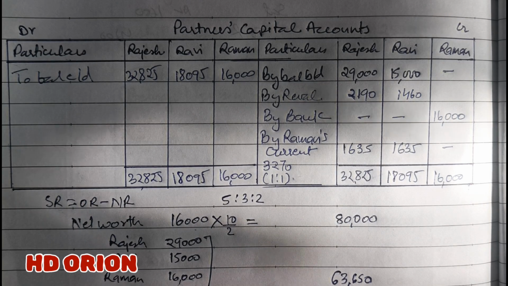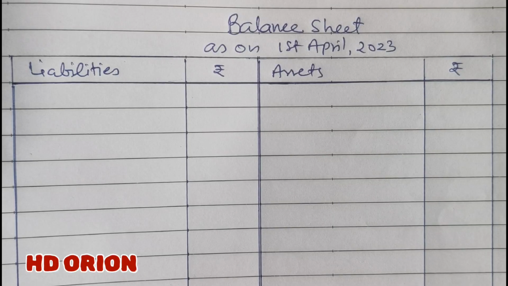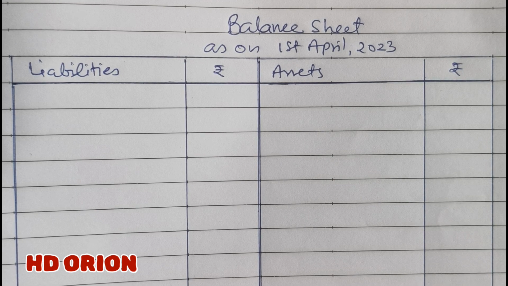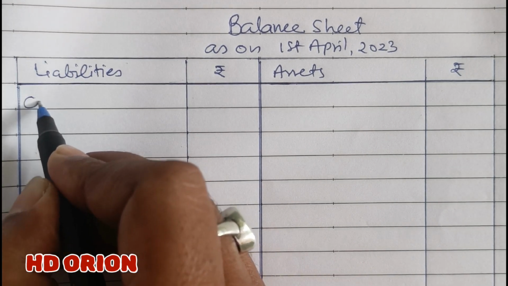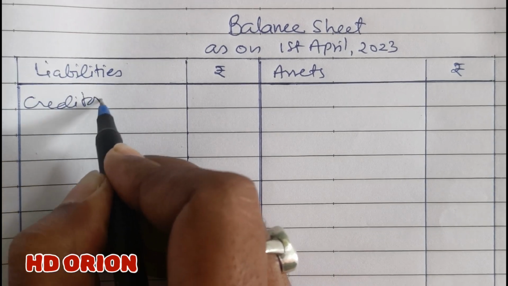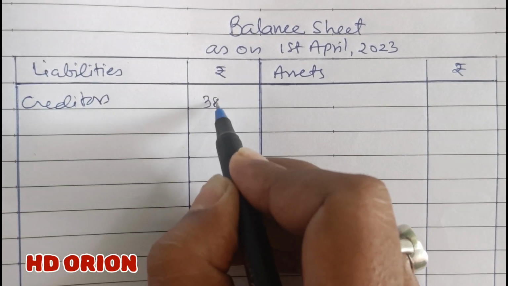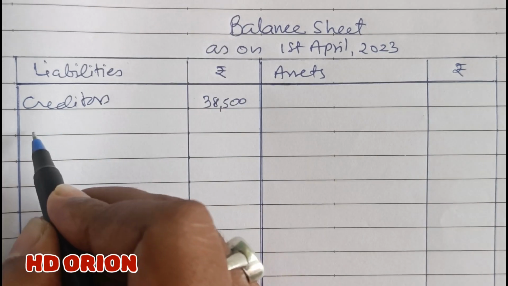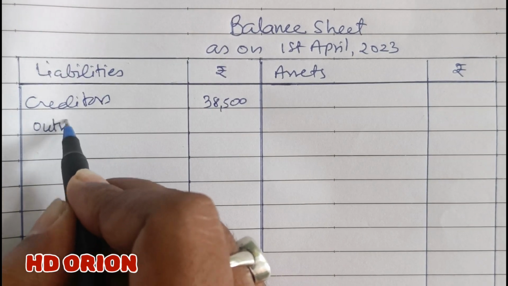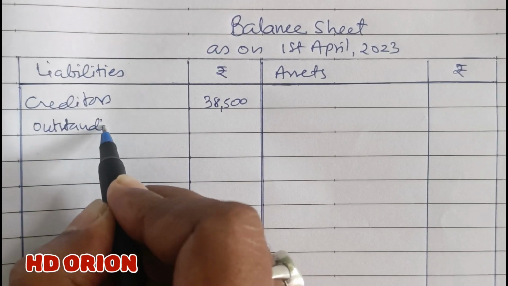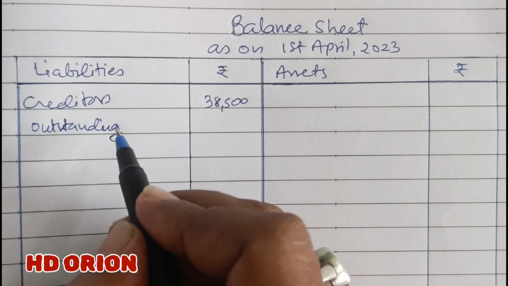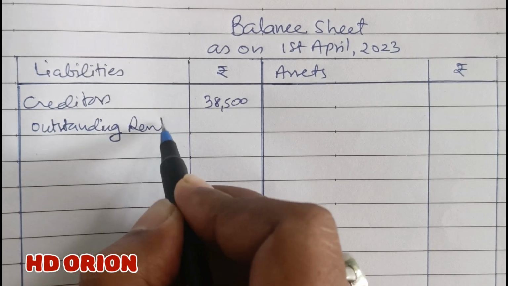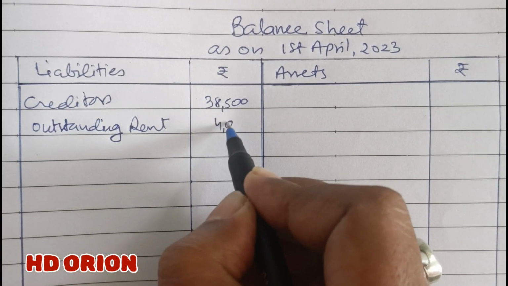So let us see the balance sheet now. Now the new balance sheet of the firm. First we will write on the liability side. Let us start. Creditors rupees 38,500, no change. Then outstanding rent, no change, rupees 4,000.